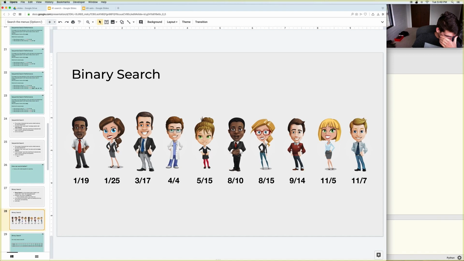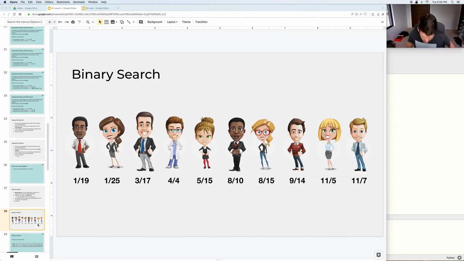So if you can assume that these people are sorted, how does binary search work? Well, basically, even though these are shown here, let's pretend that you didn't actually know exactly what the birthdays were, or even which birthdays they were.